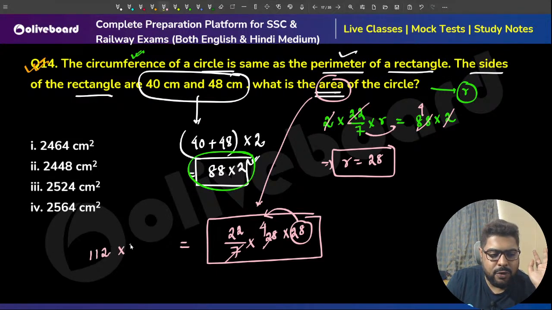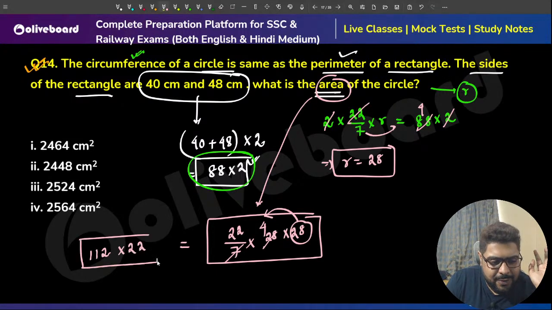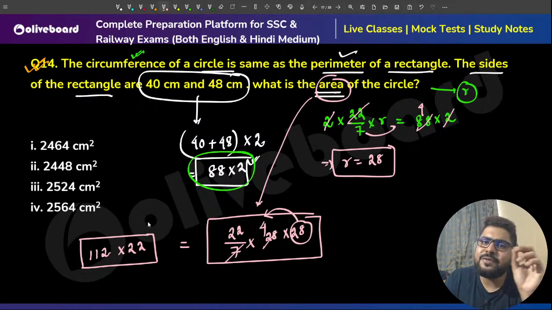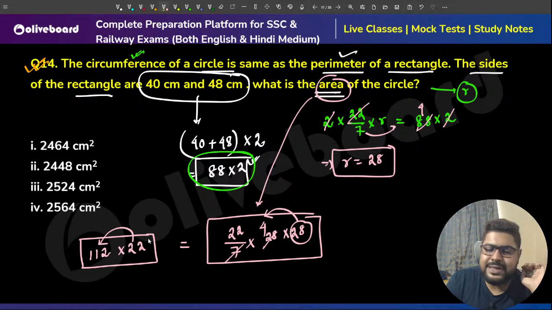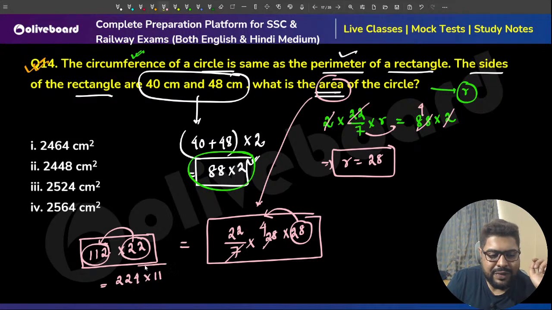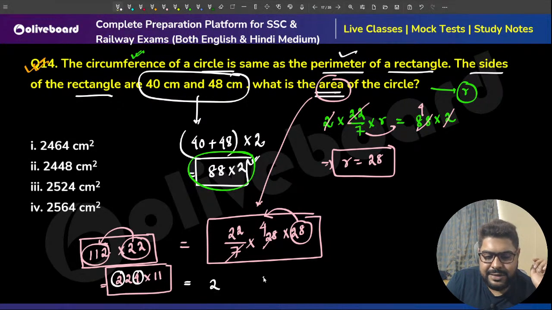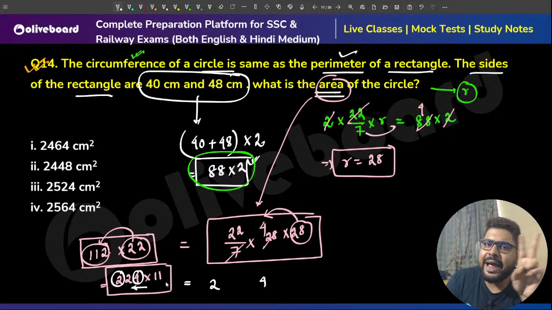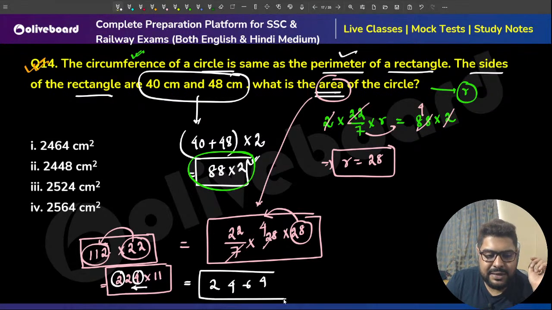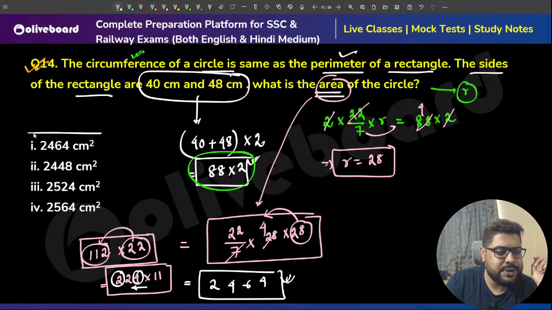112 into 22. Again go one step further. Multiplication by 11 is easy. So I am multiplying by 2 here and dividing by 2 here. So this is 224 into 11. Now you see it's very easy to calculate. Write down 2 here, 4 here, first term, last term. Again this side, add 2 at a time: 4 plus 2 is 6, 2 plus 2 is 4. That is your answer: 2, 4, 6, 4, option number 1.